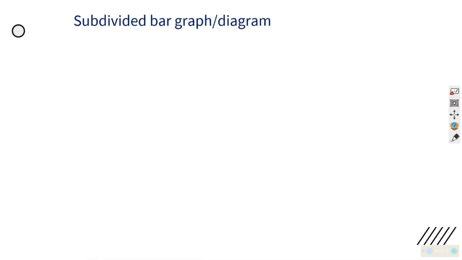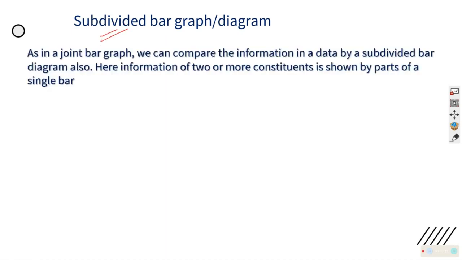Subdivided bar graph or diagram, that is another topic in this statistics. Bar graph you have studied in class 7, but here it is subdivided. We are going to subdivide the bar graph. You will understand now. In a joint bar graph, we can compare the information in a data by subdivided bar diagram also. Here, information of 2 or more constituents is shown by part of a single bar.